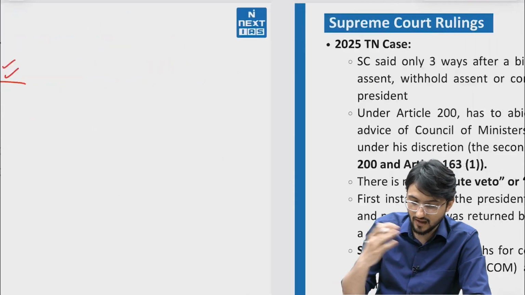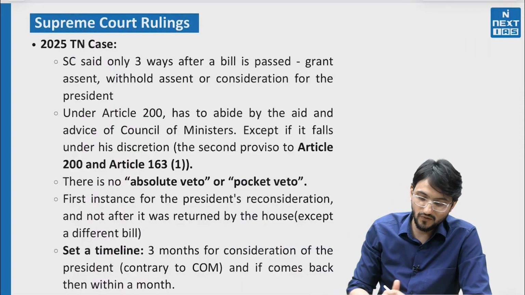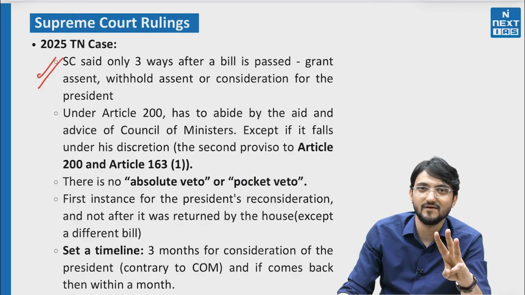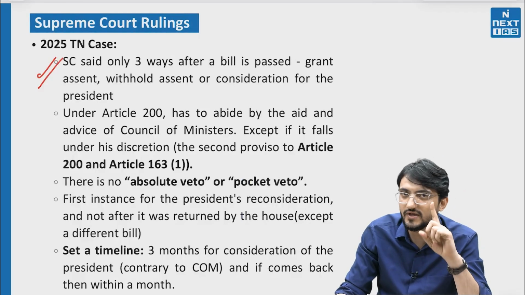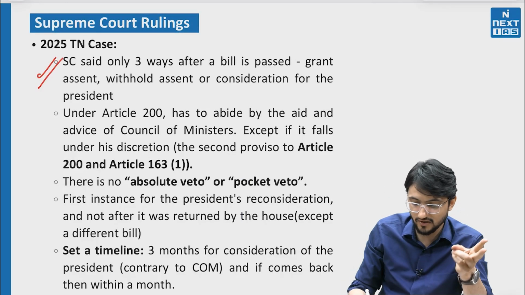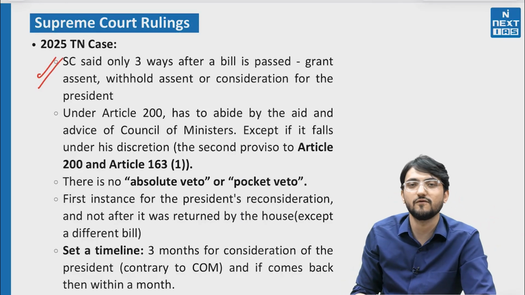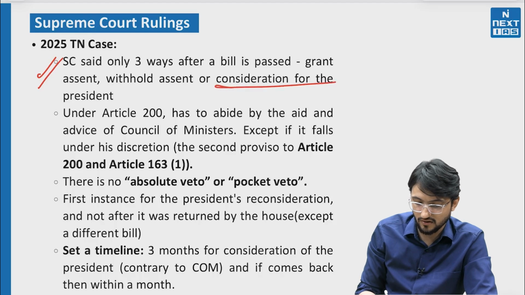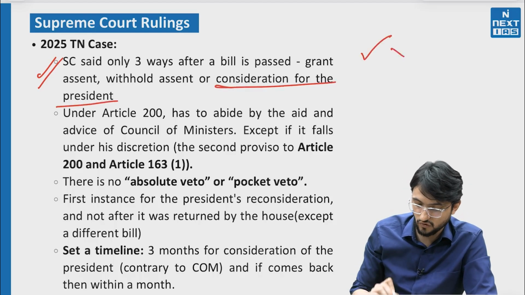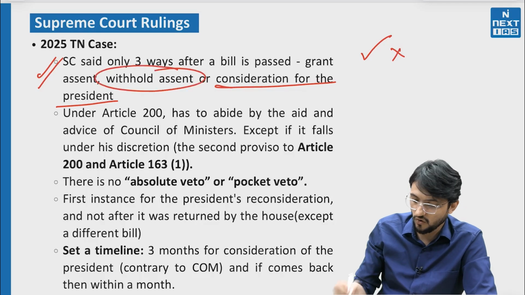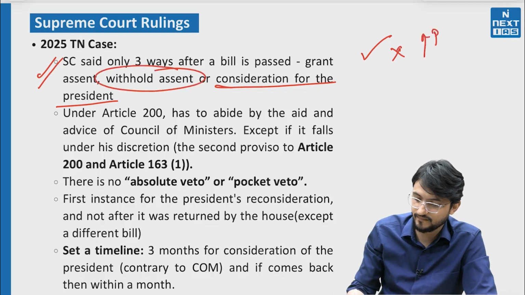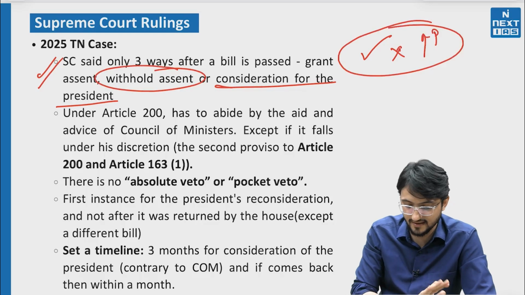So all these things, and now in the 2025 case, the Supreme Court has said that you only have three ways. You either give assent, or you withhold your assent, or you can send it back for reconsideration or to the President. So you can say yes, you can withhold your assent basically, okay, or you can send it back to the President. These three rights are there for you.